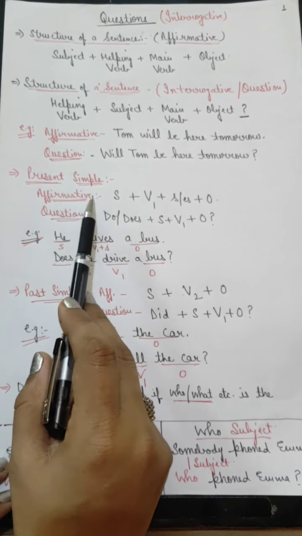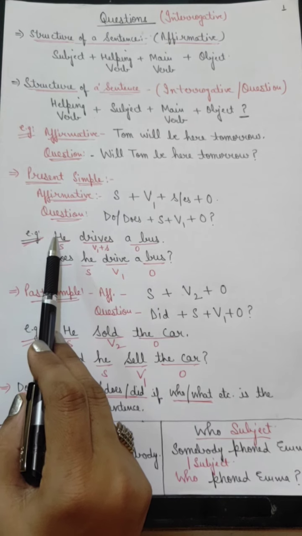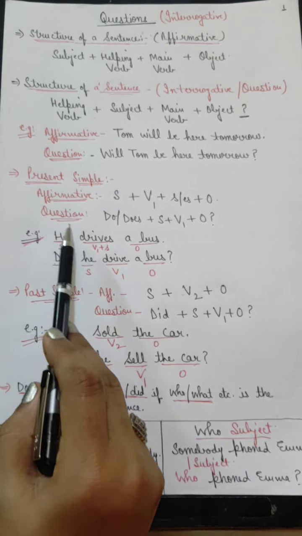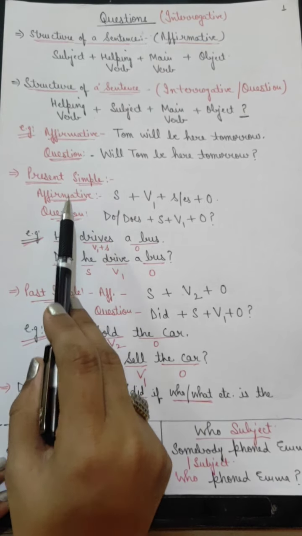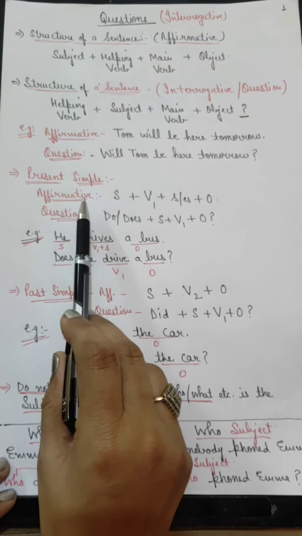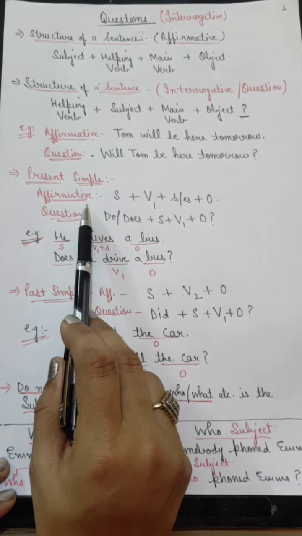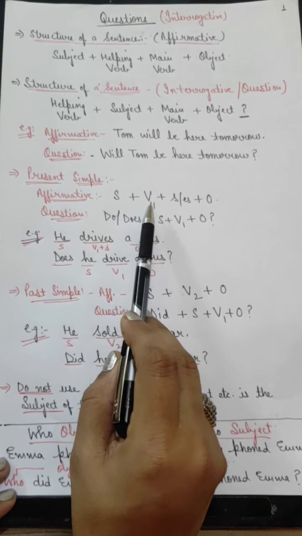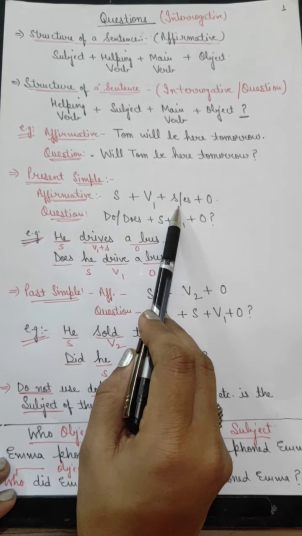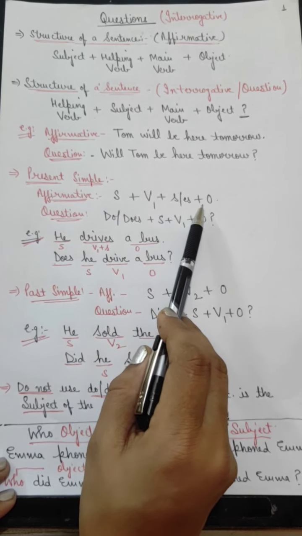Now the questions we ask change according to the tense. Here we are going to talk about two tenses, present simple and past simple. In present simple tense, the affirmative structure is subject, first form of the verb followed by s or es where necessary, plus object.